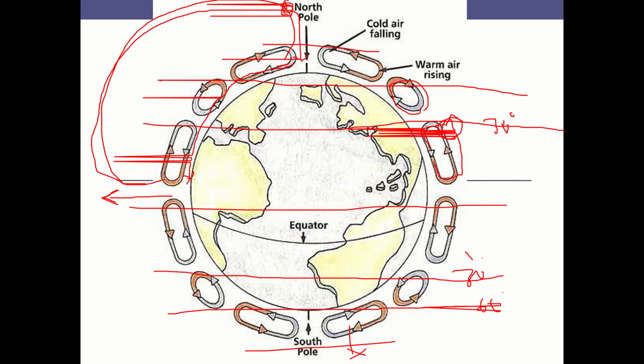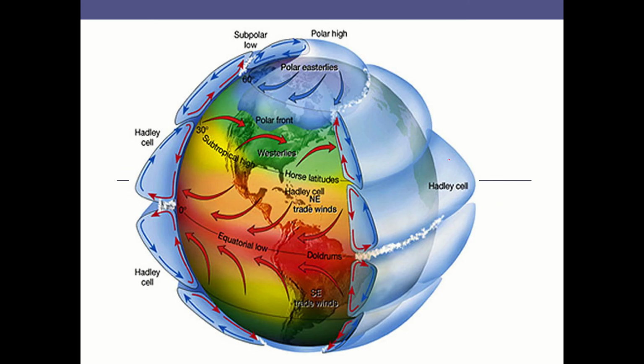The reverse cycle happens at 60 degrees latitude. So this cycle happens at every 30, 60 and 90 degrees south and north of the equator. This cycle is actually called the Hadley cycle, which we are trying to understand.